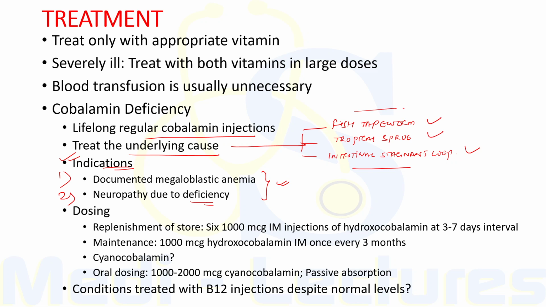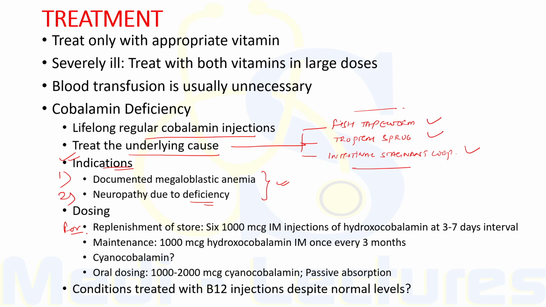Now let's see the dosing for treatment. For replenishment of body stores, six 1000 microgram intramuscular injections of hydroxycobalamin are given at 3 to 7 day intervals. More frequent doses are used in patients with cobalamin neuropathy, but there is no evidence that they produce a better response.